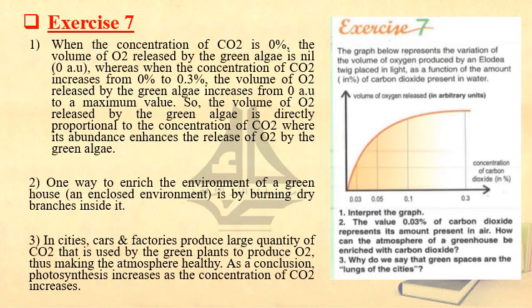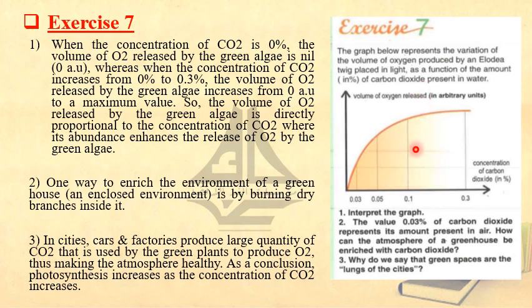Now let's move to exercise 7. What do we have in exercise 7? The graph below represents the variation of the volume of oxygen produced by an Elodea twig placed in light as a function of the amount of carbon dioxide present in water. Now we are checking the importance of carbon dioxide with respect to photosynthesis and mainly with respect to the volume of oxygen released. As I told you before, you can know that there is photosynthesis if they tell you the volume of O2 released. If it is more released, it means that there is more photosynthesis, and also by the amount of starch produced.